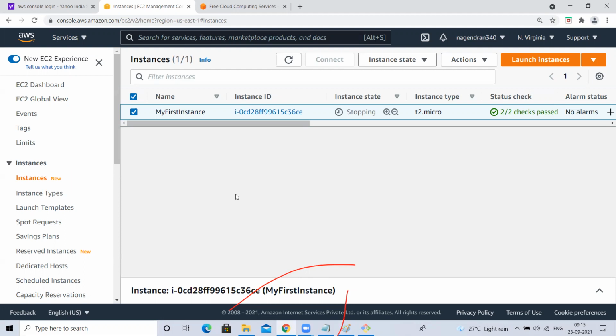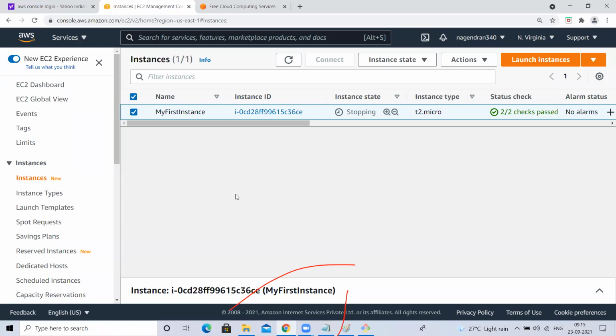If it is not free tier eligibility, it is minute basis or second basis, that we will discuss later. For now, let's discuss only free tier eligibility. Once you launch an EC2 instance in free tier eligibility, that T2 micro instance, either you use that EC2 instance for 1 minute or 59 minutes, it will be calculated as 1 hour. Understood, guys?